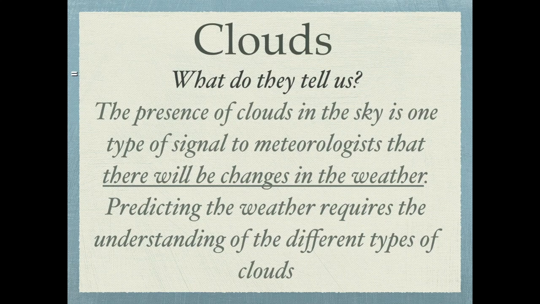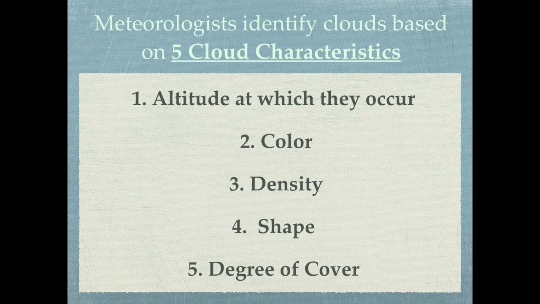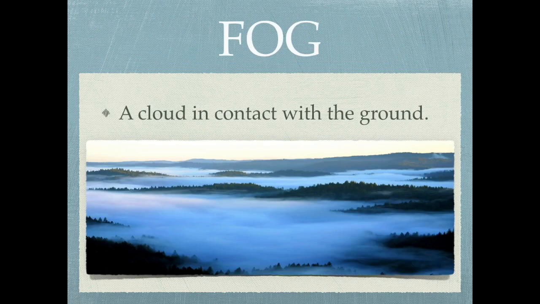Now, the presence of clouds does help meteorologists know what weather is coming. We're able to predict the weather by looking at the different types of clouds. Now, the 5 cloud characteristics you need to know are altitude, okay, how high they are, color, density, shape, and degree of cover. Fog. Fog is a cloud that is in contact with the ground. It's very low. If you ever walk through it, you walk through the condensation, these water droplets. So fog is a type of cloud.